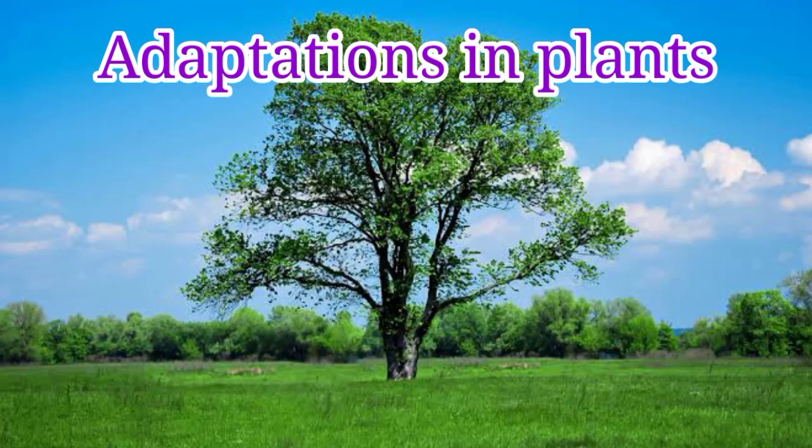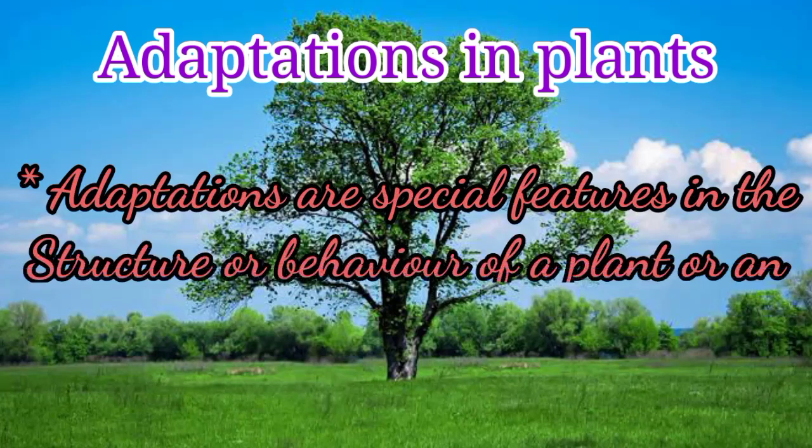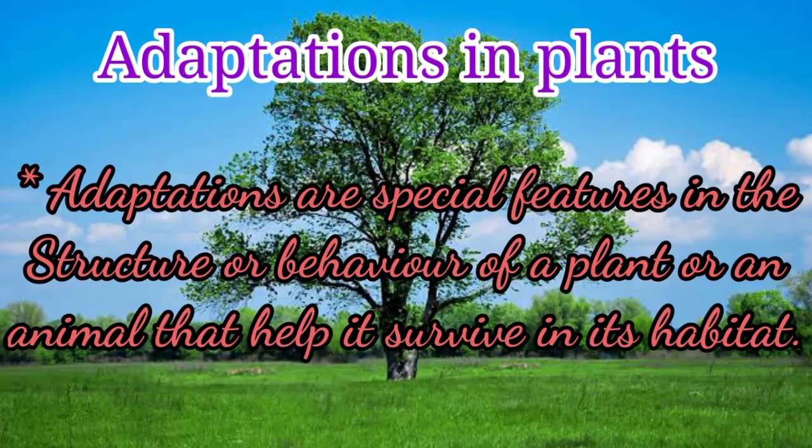Okay, what are adaptations? Adaptations are special features in the structure or behavior of a plant or an animal that help it survive in its habitat. Plants have adaptations to help them survive in different regions.